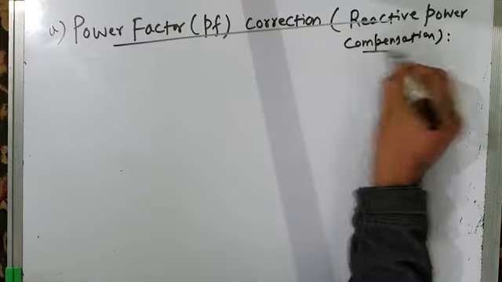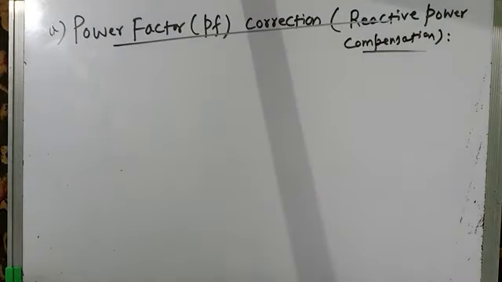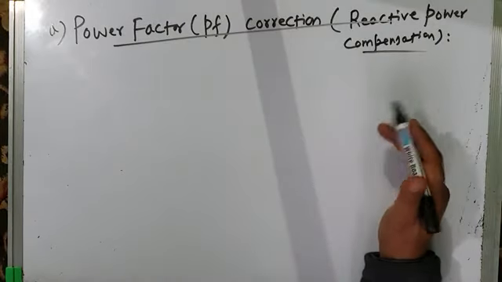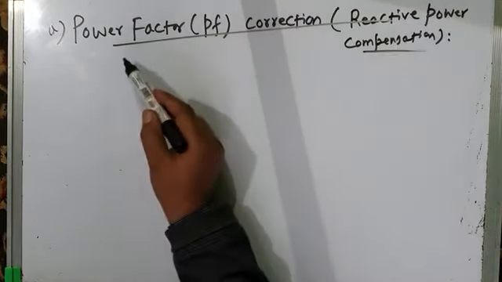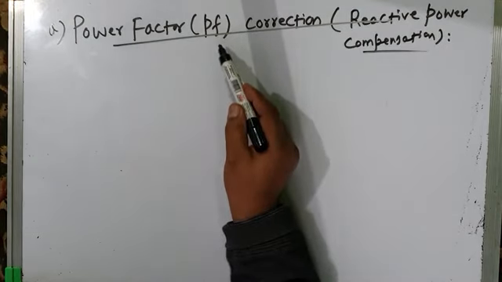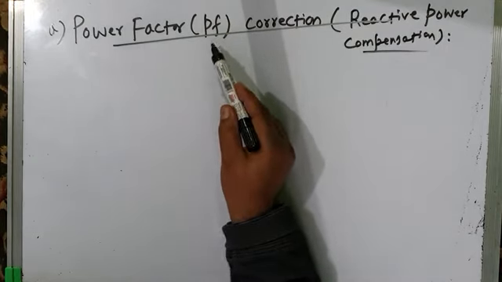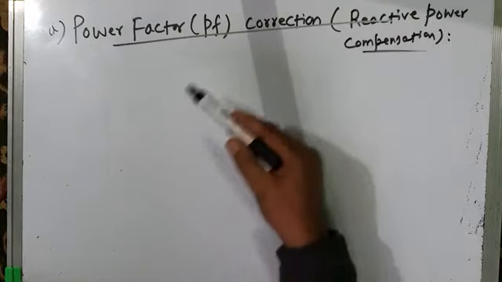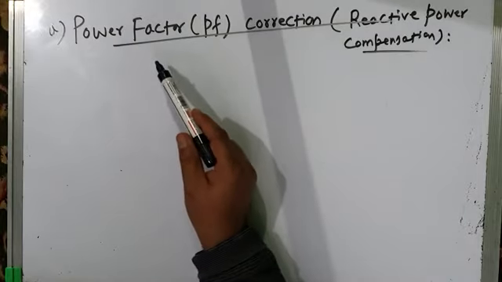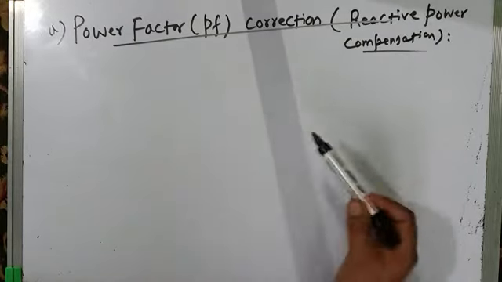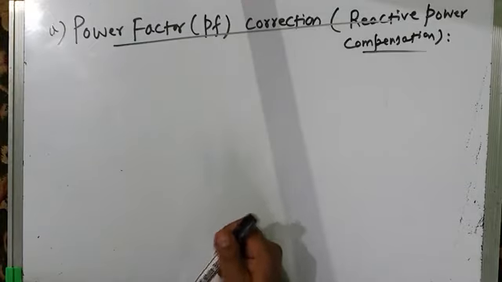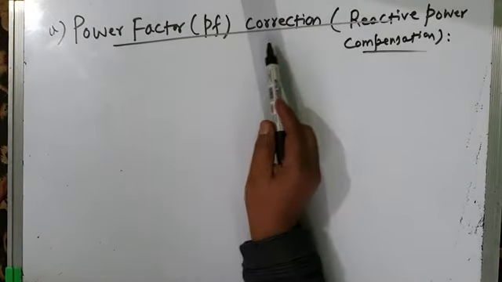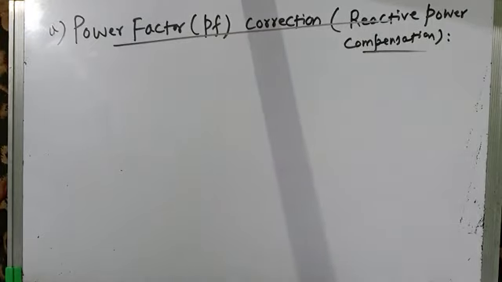Let us see the working of the compensator, how a shunt compensator can be used, designed, and connected across the load for compensating the reactive power or for improving its power factor. Say, let us assume the power factor has to be improved from 0.6 or 0.5 to unity. So our first power quality problem that we have taken is poor power factor, and let us see how we can use a shunt compensator for correcting the power factor, that means for reactive power compensation. For this, let us take a